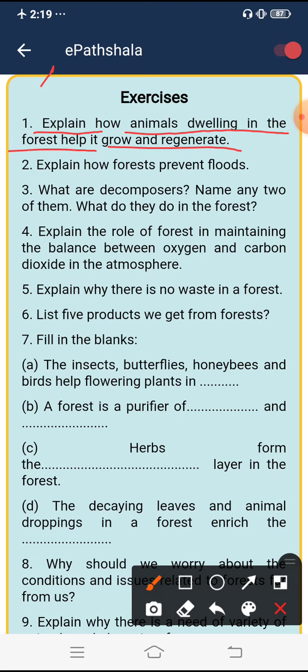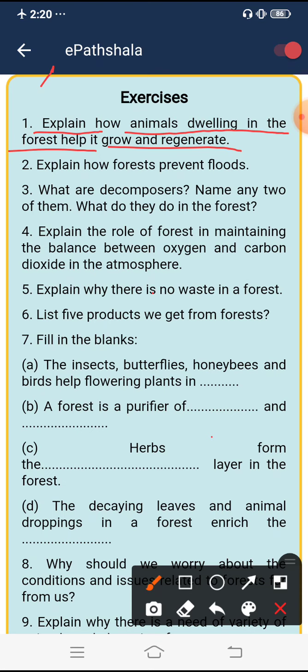Microorganisms work on dead bodies of plants and animals and regenerate them. Animals also help in pollination, which helps in growing a number of plants. Herbivores help the carnivores to grow as they serve as food for them. Thus flora and fauna mutually grow in the forest. So your first answer is completed now.